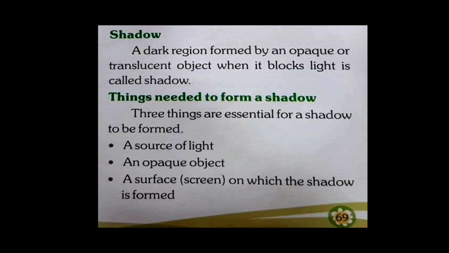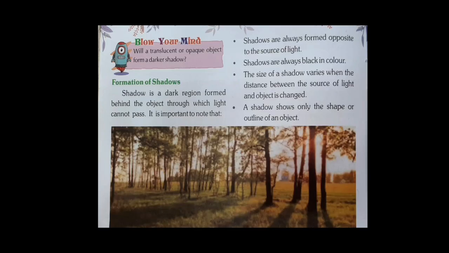First is a source of light, then an opaque object, and then a screen on which the shadow is formed. If you want to form a shadow on a door or on a wall, these will become a screen where the shadow will be formed.